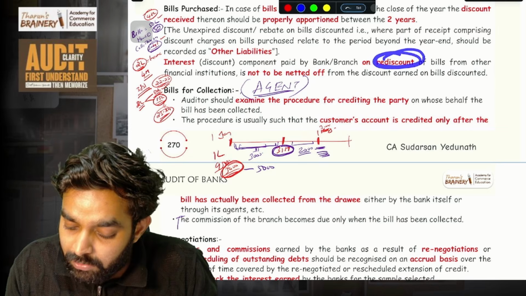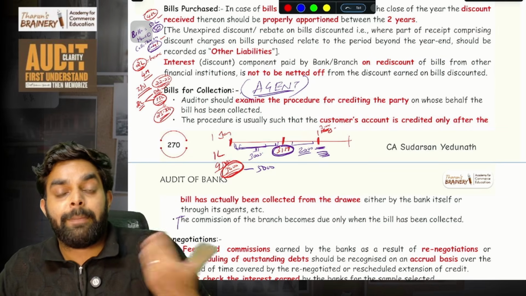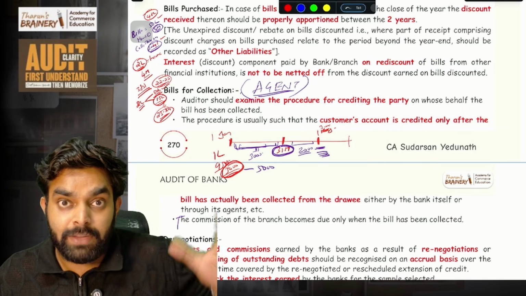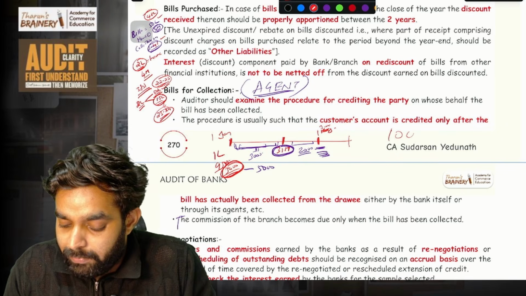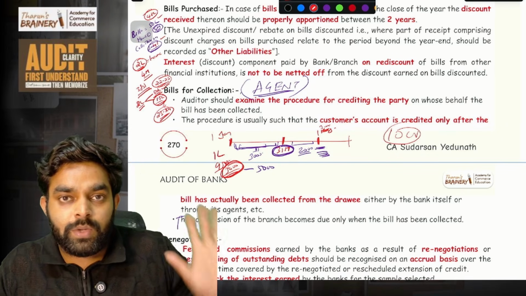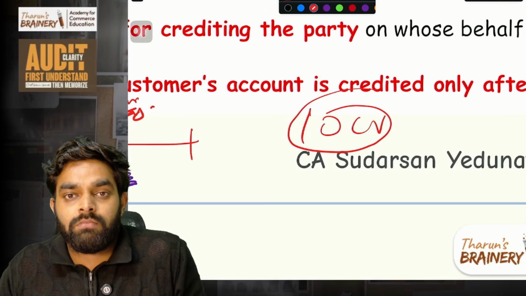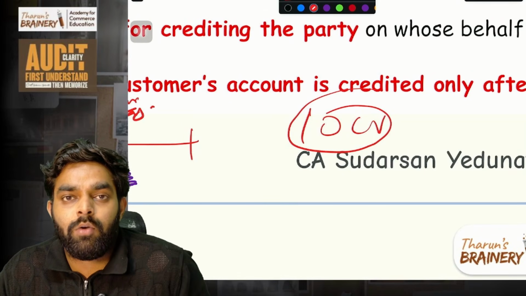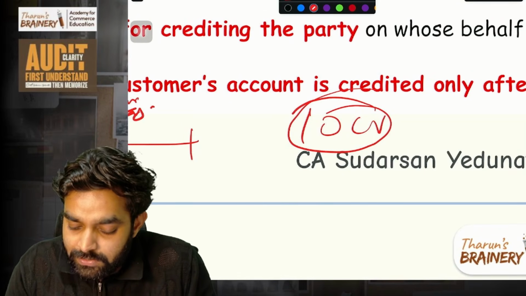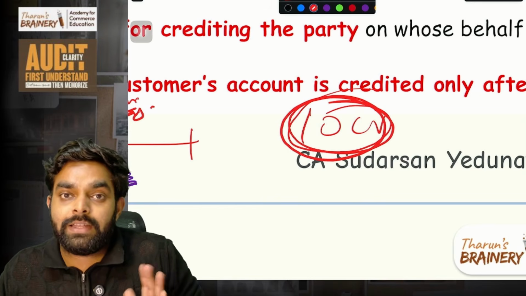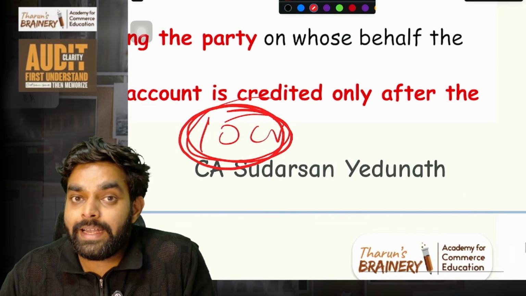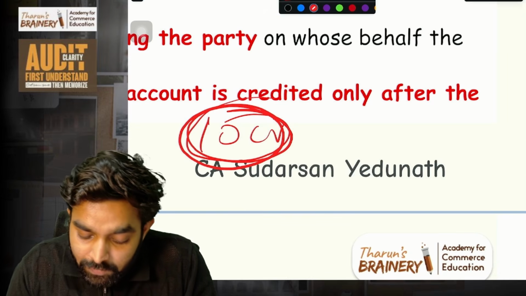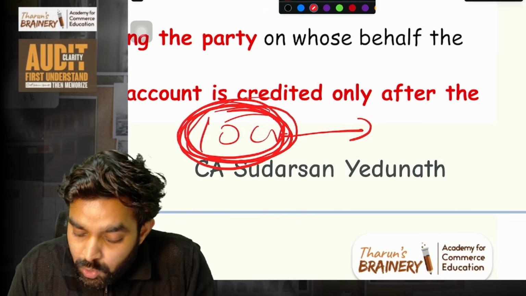Then comes another thing. This is rediscounting of bills from the bank. Imagine I am a bank, not a customer. I have total bills worth, say, 10 crore, from different customers. And now the bank wants money immediately. This is the total of bills that the bank already has in hand. So what will the bank do? If they need some money urgently, the bank will sell these bills to another bank.